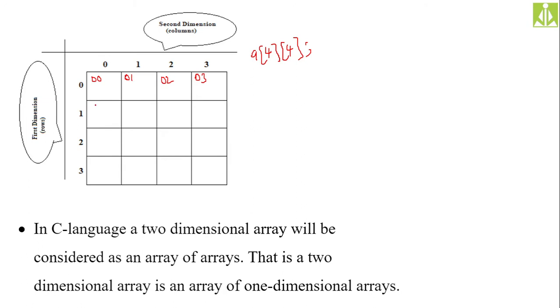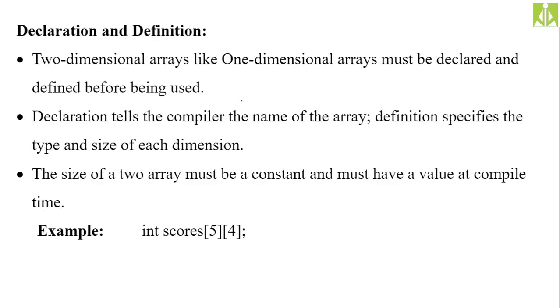Likewise, this is 1 0, 1 1, 1 2, 1 3. This is 2 0, 2 1, 2 2, 2 3. This is 3 0, 3 1, 3 2, 3 3. This is just the index, not the actual value. I'm giving the index over here to show how you can access every element. So suppose you want to do the initialization for this array, how can we do that? Declaration I have shown, definition I have shown.